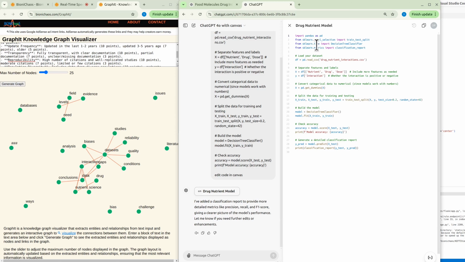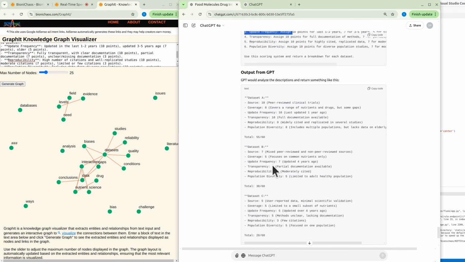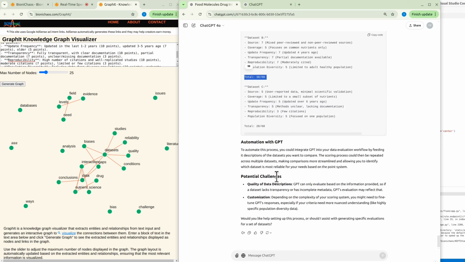Pandas, scikit-learn, decision tree classifier, that's some basic classification stuff. But everything will depend on what the dataset is and how it's structured. You can have basic interactions, but yeah, it's giving a hypothetical dataset A, B, C, giving it scoring.